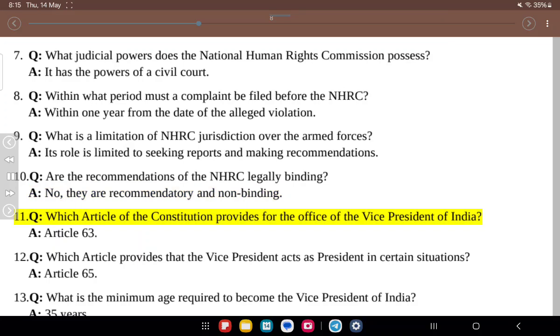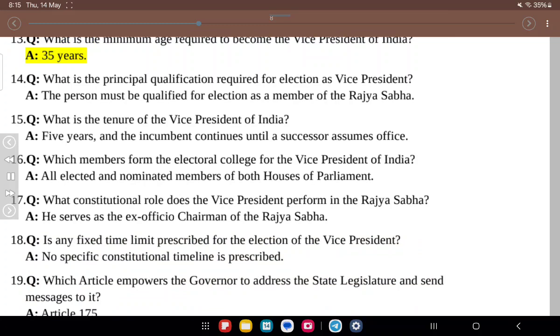11. Q. Which article of the Constitution provides for the office of the Vice President of India? A. Article 63. 12. Q. Which article provides that the Vice President acts as President in certain situations? A. Article 65. 13. Q. What is the minimum age required to become the Vice President of India? A. 35 years.